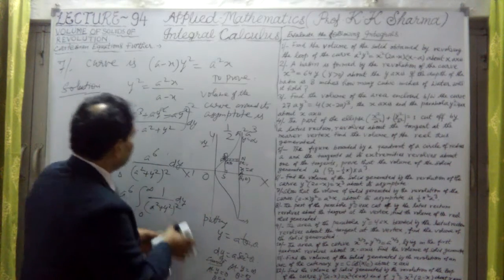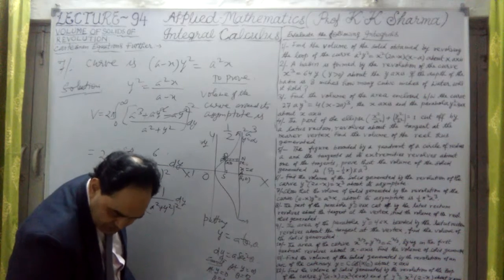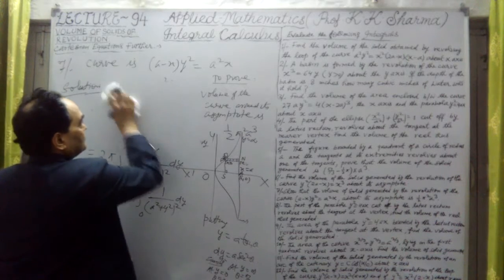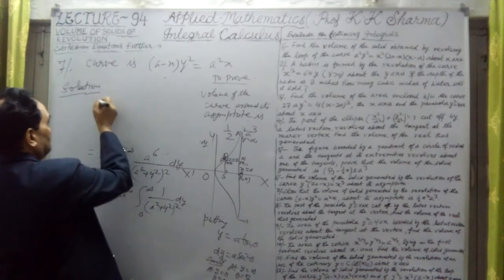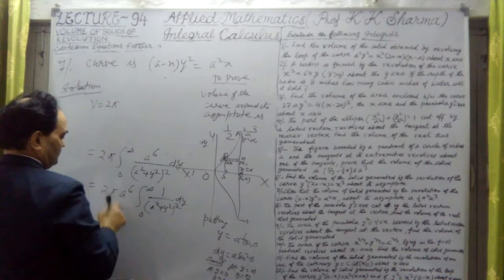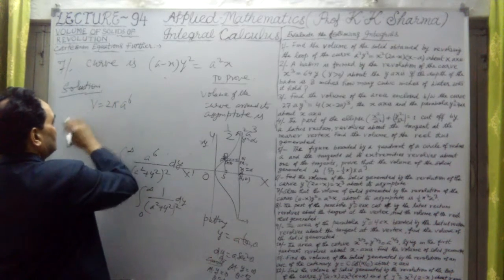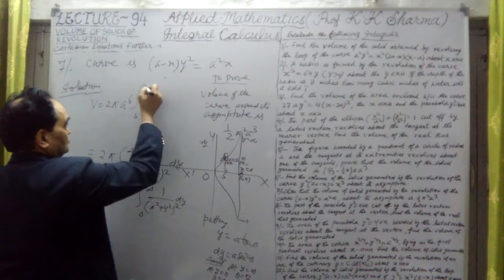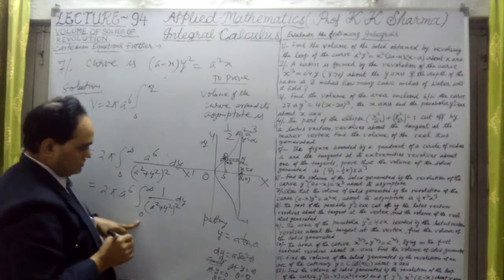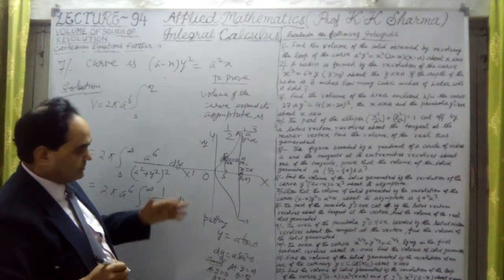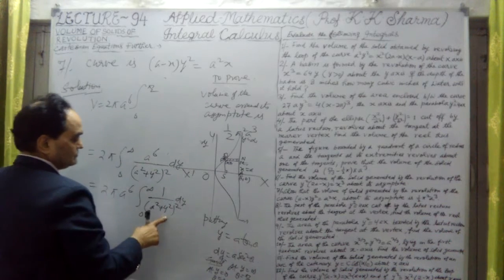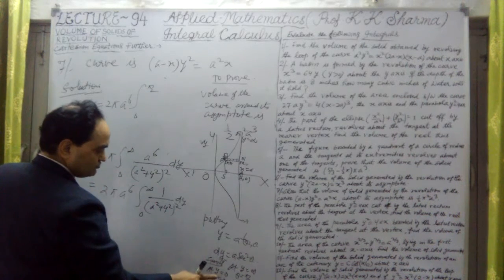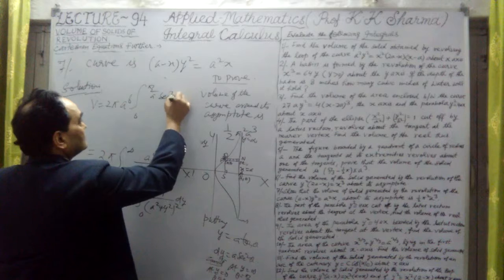Okay, now let me substitute these values. Let me put it here. So finally, V is equal to 2 pi a^6, now within this, 0 to pi by 2. Now 0 to infinity is converted into 0 to pi by 2, because we have taken y is equal to a tan theta. So now dy is a sec square theta d theta.